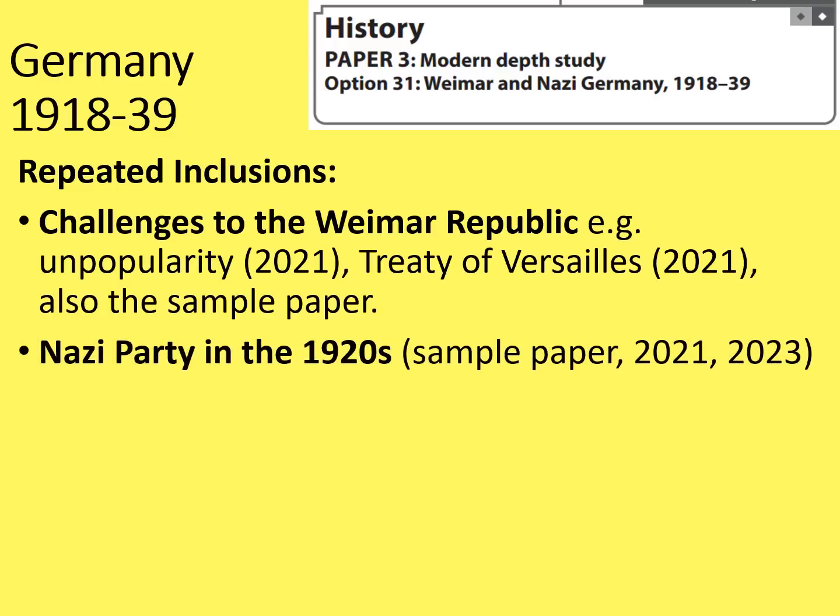Also, for some reason, the examiners seemed pretty keen on the Nazi Party in the 1920s, what's sometimes referred to as the lean years of the Nazi Party when they didn't do very well. This came up in the sample paper in 2021 and also in 2023.